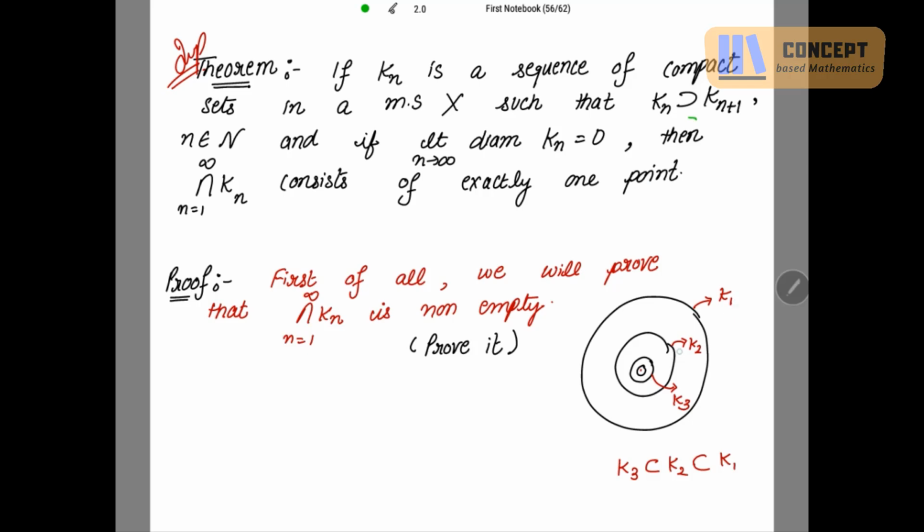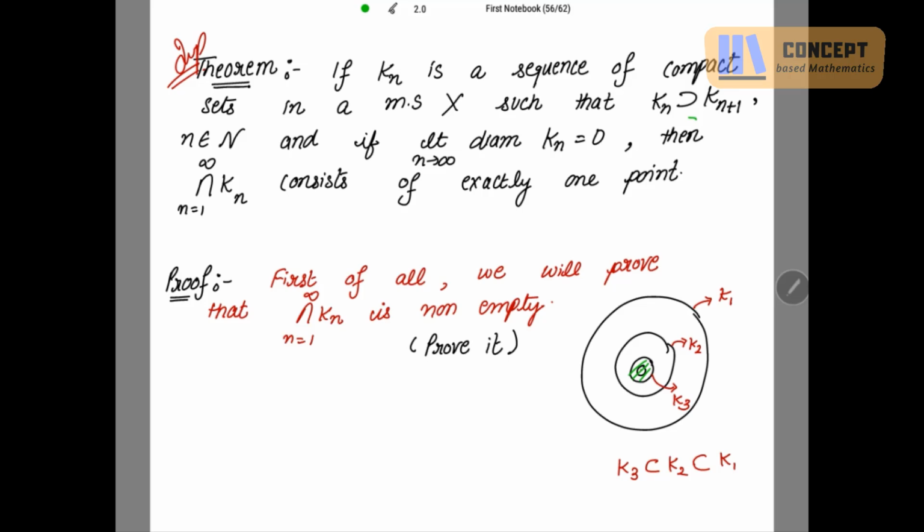What is the intersection of all these Kns? What is the intersection for K1, K2, K3? Only this part, right? And if we move further up to Kn, the intersection will be very, very far away.